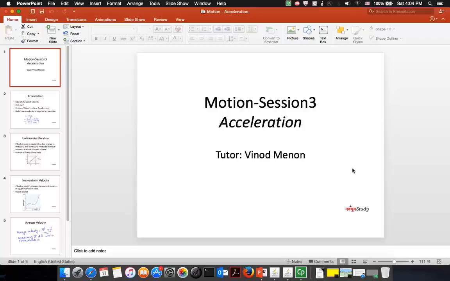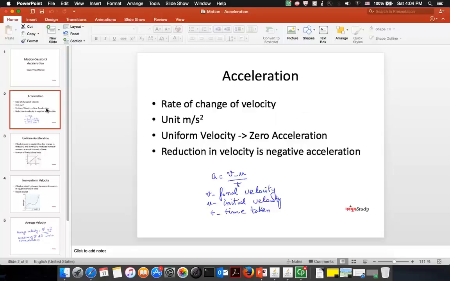Next important term that you are going to learn related to motion is acceleration. What is acceleration? It is rate of change of velocity, which means that a body is having a non-uniform motion where the velocity of the body is keeping on changing as the time goes.